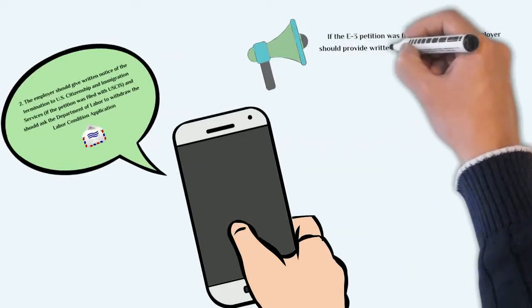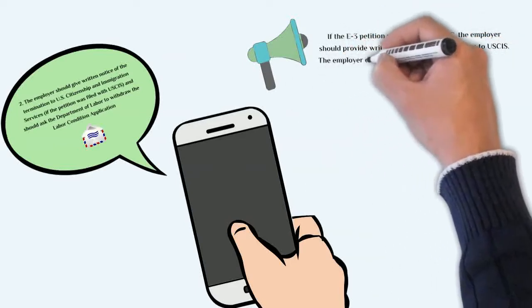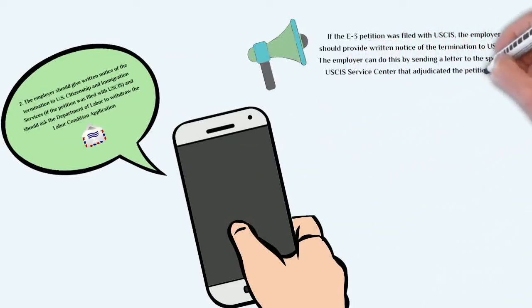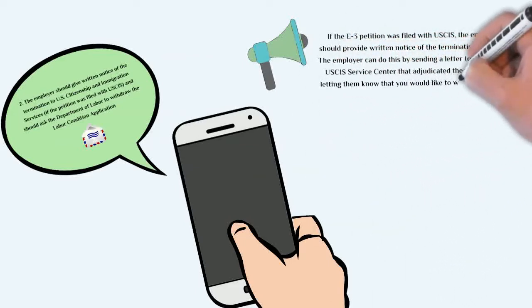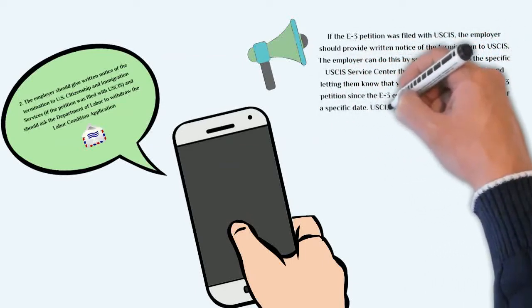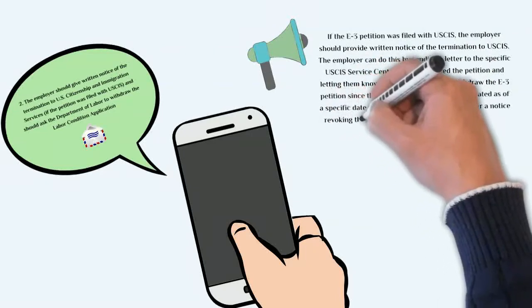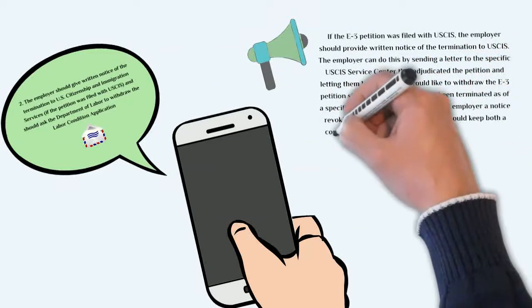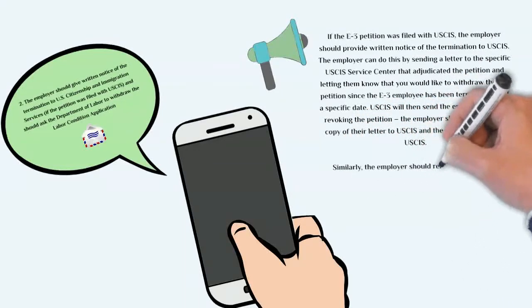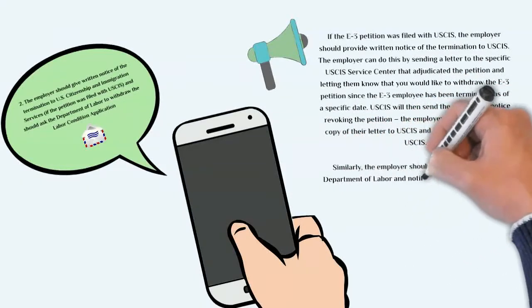termination to USCIS. The employer can do this by sending a letter to the specific USCIS service center that adjudicated the petition, and letting them know that you would like to withdraw the E-3 petition, since the E-3 employee has been terminated as of a specific date. USCIS will then send the employer a notice revoking the petition. The employer should keep both a copy of their letter to USCIS, and the notice returned by USCIS.